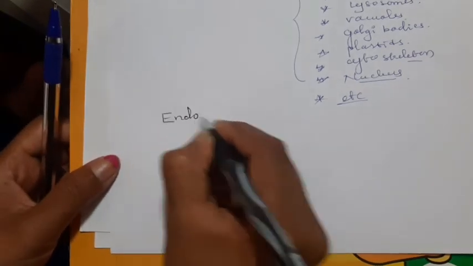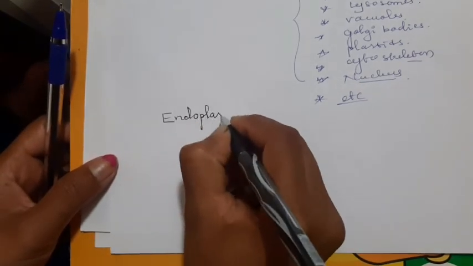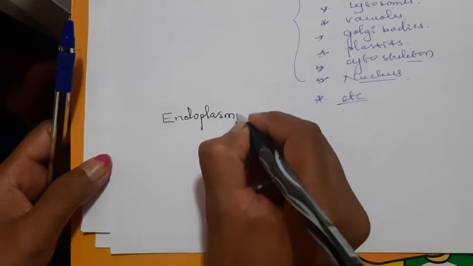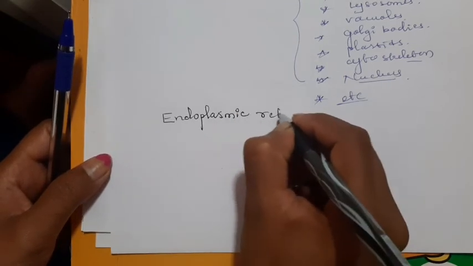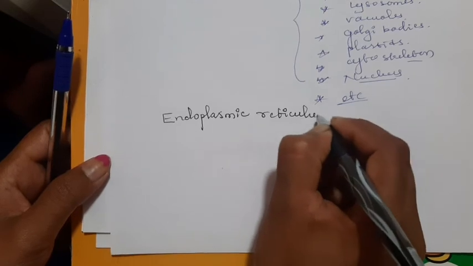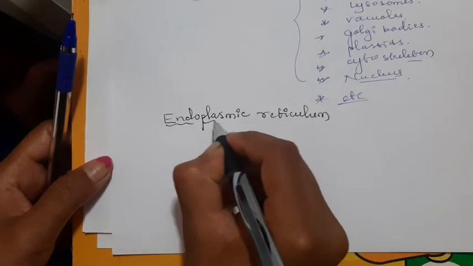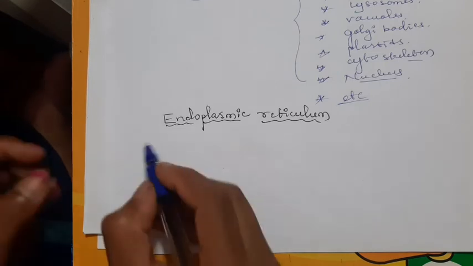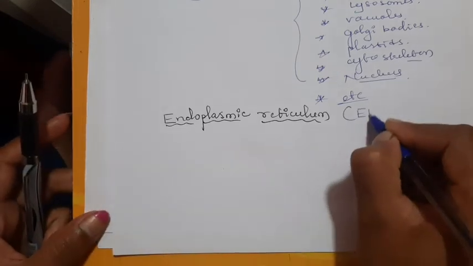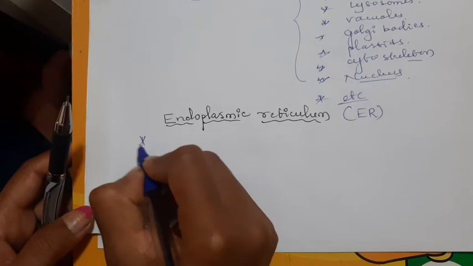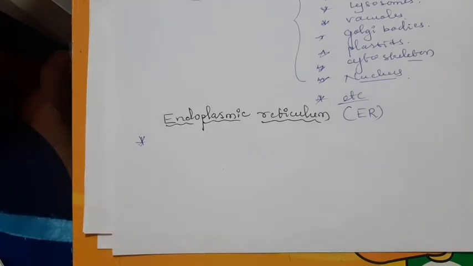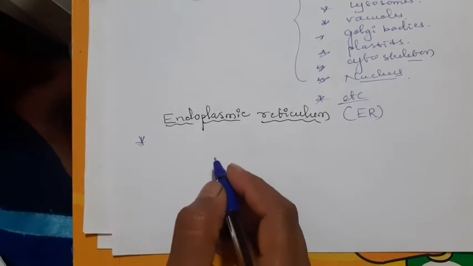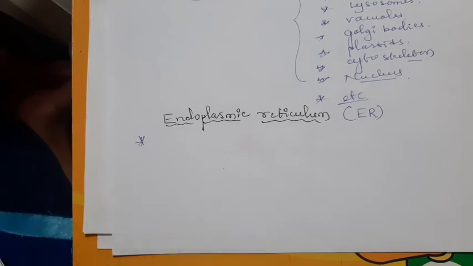Endoplasmic reticulum. In the bracket, I will write just ER. It is commonly known as ER only. Then endoplasmic reticulum is a tiny and small tubular structure. Just understand the line.